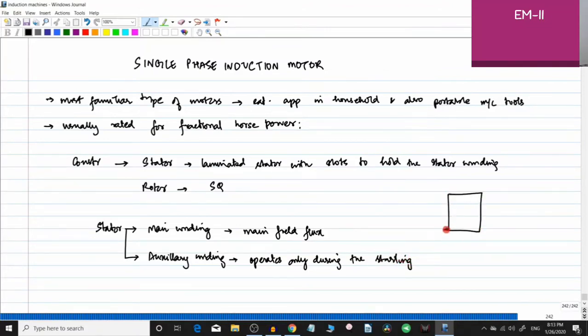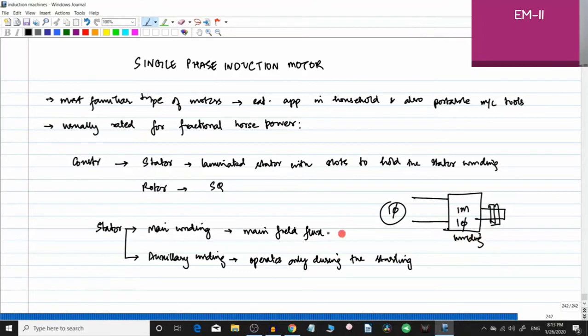So basically, what is a single phase induction motor? You have an induction motor here, you have single phase supply, and you have mechanical power. That is basically what a single phase induction motor is. In a 3-phase induction motor, you had 3-phase power, and inside the induction motor stator you had a 3-phase winding. Remember what the 3-phase winding is? It is a winding with 120-degree electrical displacement, supplied by 3-phase currents. That is how the rotating magnetic field is produced. So here you have a single phase supply and you have a single phase winding.